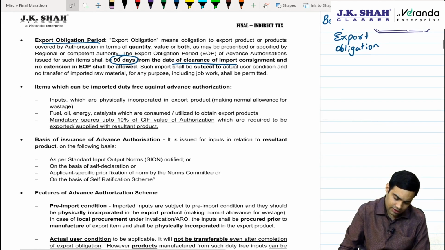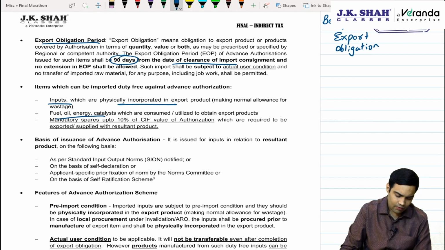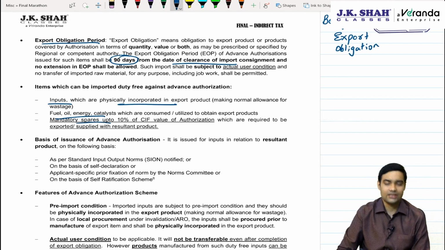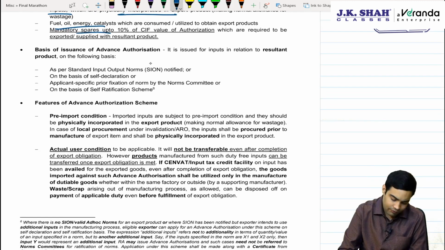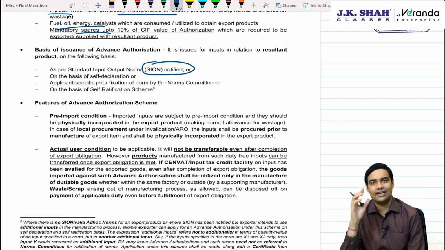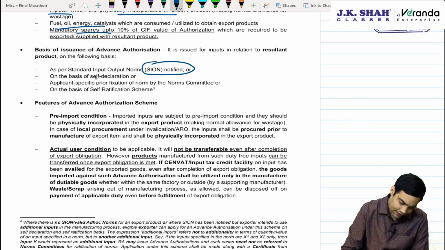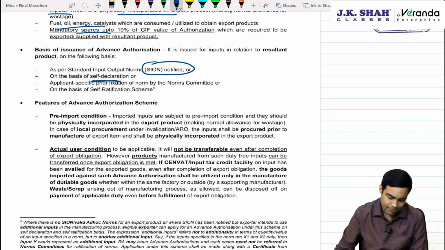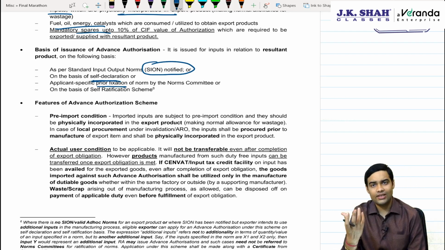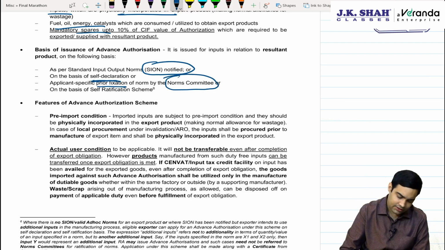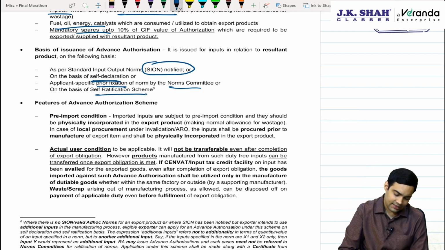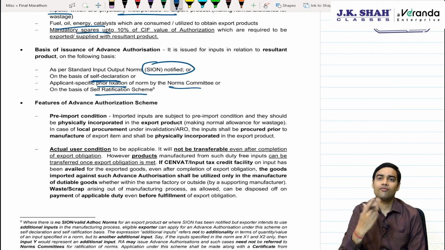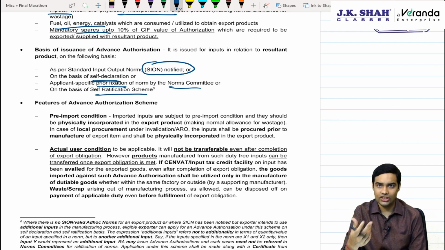That is how any license under foreign trade policy works. What can you import? Inputs which are physically incorporated, fuel, oil, energy, mandatory spares which is restricted to 10% of CIF value. Now talking about the basis. How is it issued? Obviously it is issued based on SION, standard input output norm, but it is also available on self-declaration basis, plus you can get a prior fixation done from the norms committee, which is the head for determining any norm if your product is not mentioned in that. Plus there can be a self-ratification scheme where you get it done from a certified engineer.